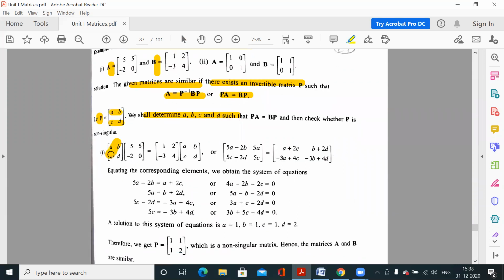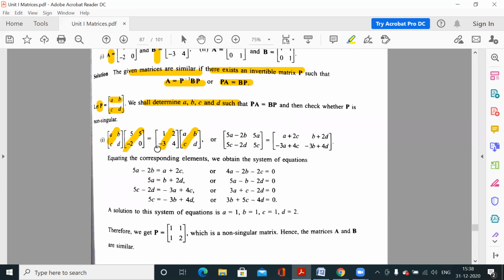So this is your P matrix, this is your A matrix, 5, 5, minus 2, 0, and this is your B matrix, 1, 2, minus 3, 4, and this is your P matrix. So PA is equal to BP. Now we have to multiply these, which means we have to check whether these two matrices are equal or not.